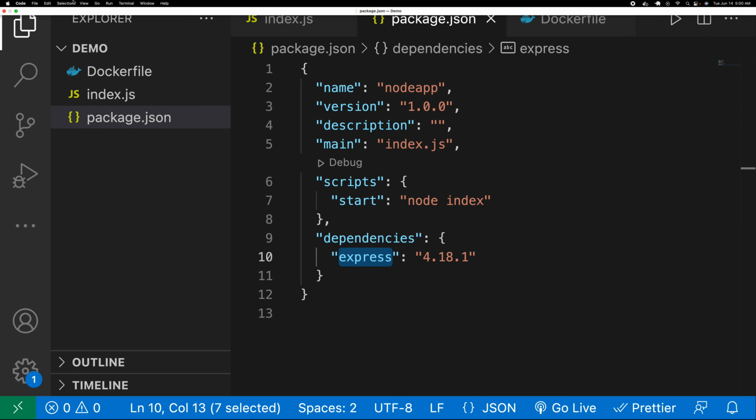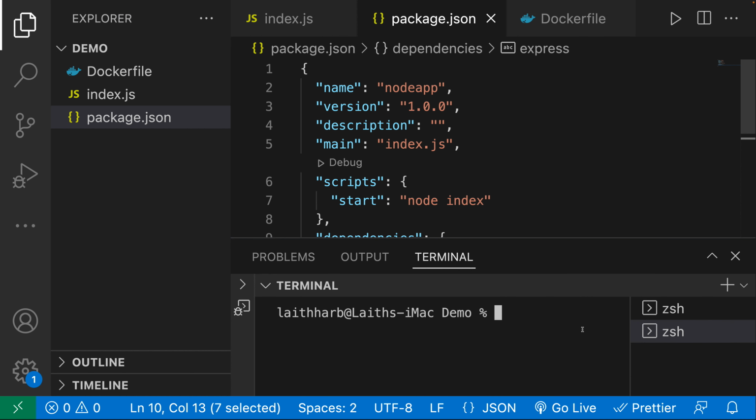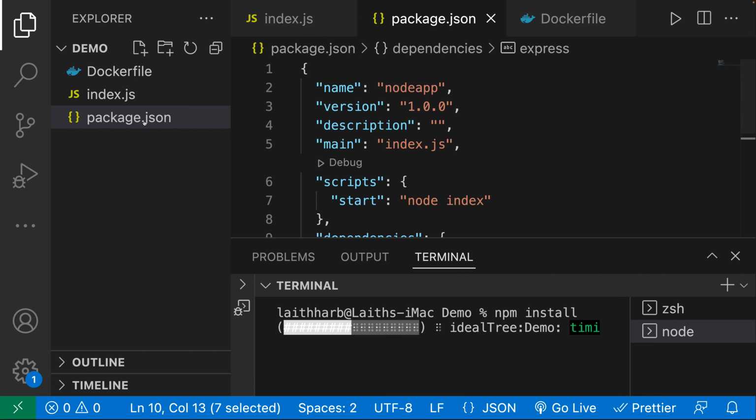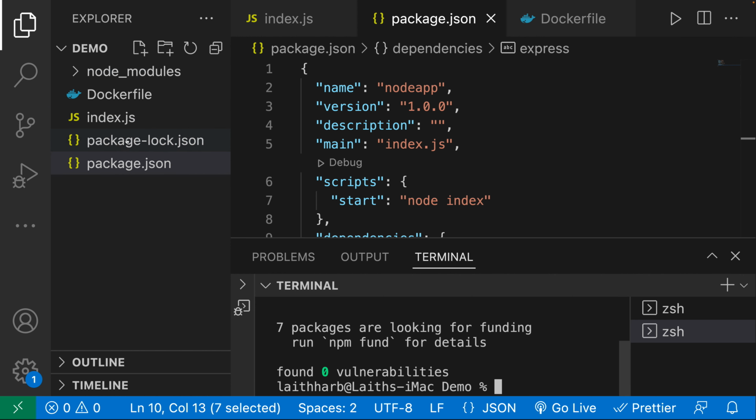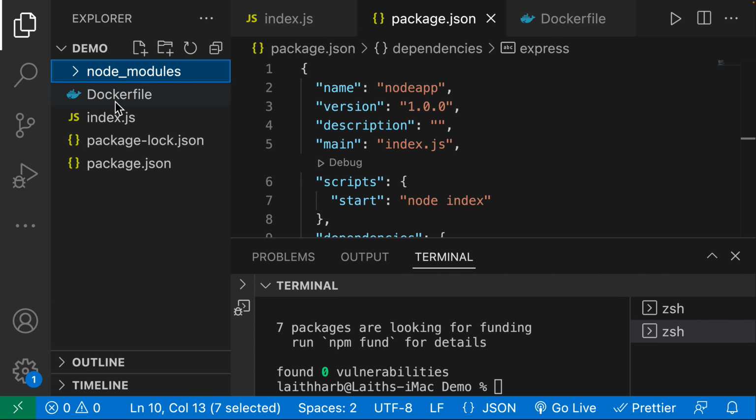I'm just going to go ahead and install this locally. So when I run npm install, then I get two additional files, or one file and then a directory that contains all of our dependencies. And this is what we need in order to run our app.